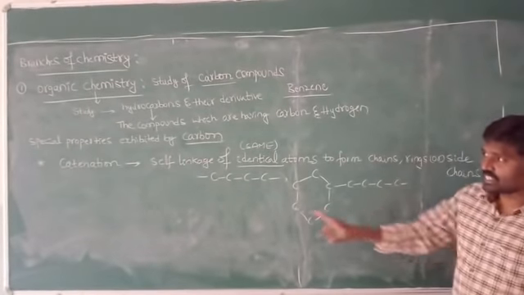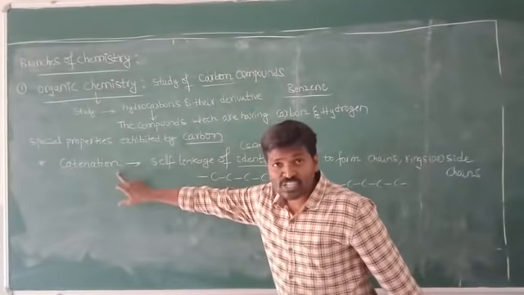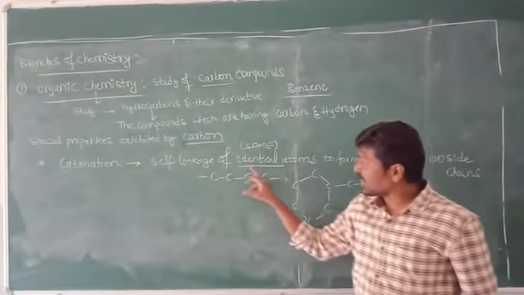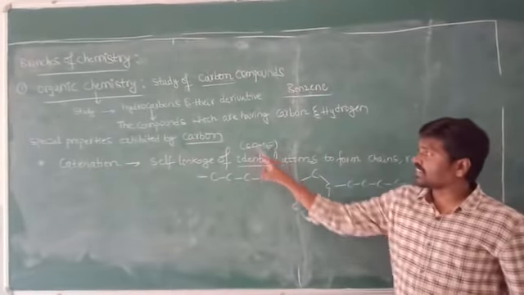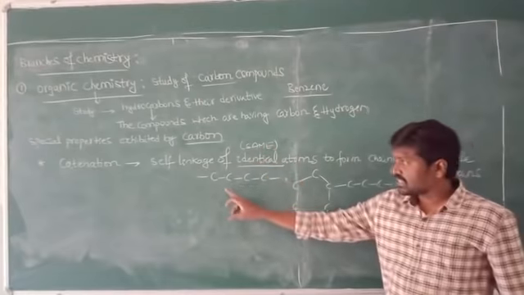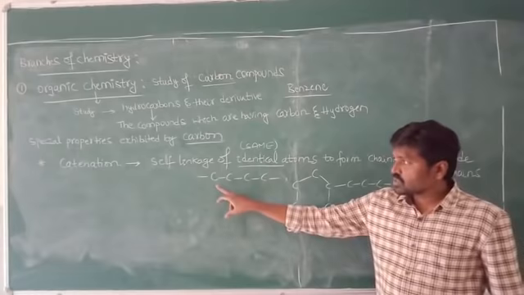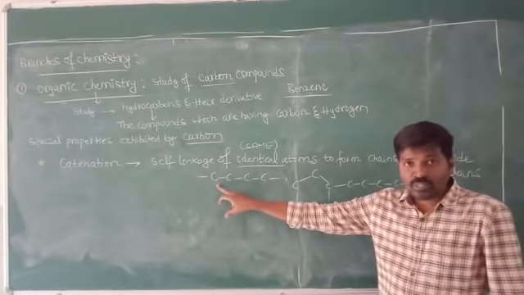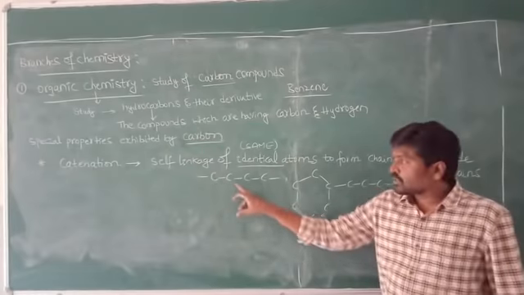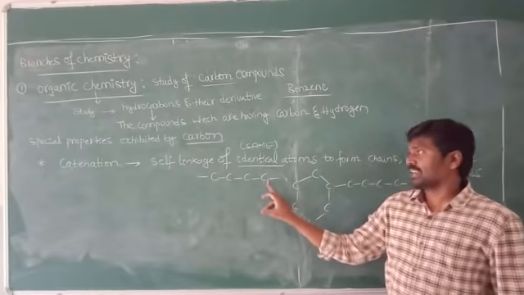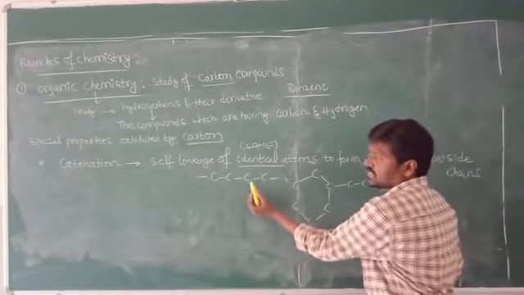What is the definition of catenation? Catenation means self linkage of identical atoms. Identical means same. If we take this example, we observe the presence of the same element only. Carbon only we have considered.